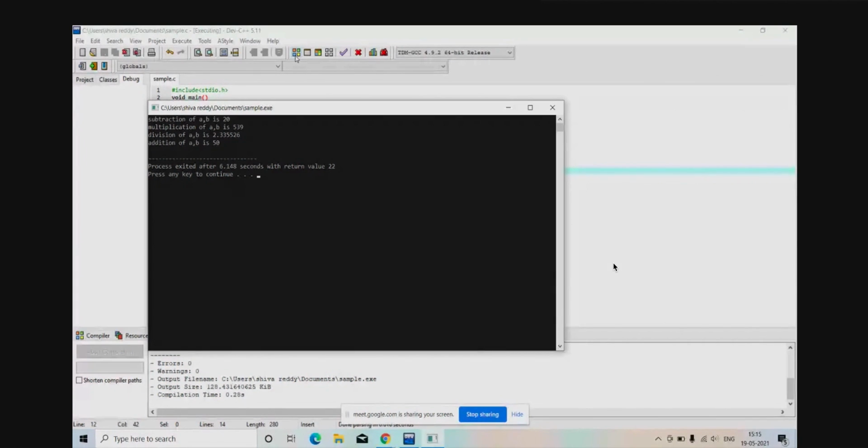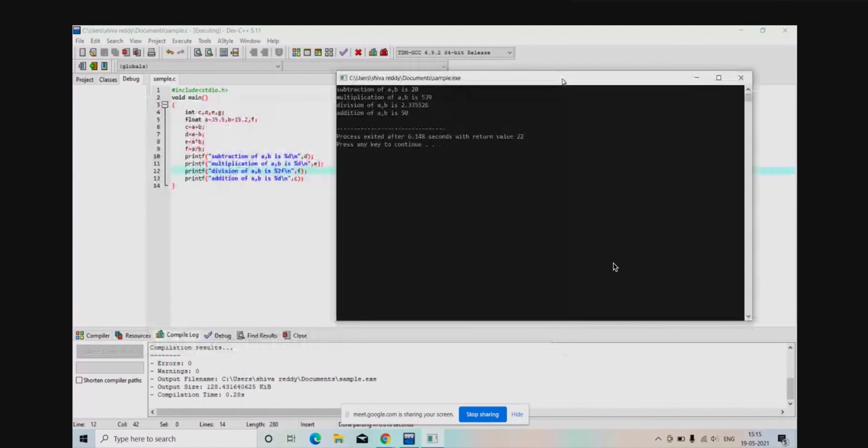Subtraction of A comma B. So A is 35.5, B is 15.2. You are asking for an integer, so it will display only the integer value. That's why it is printing only 20. It is not considering the floating points. So 20, right? Next, multiplication is 539. Like that, addition is 15 plus 35, 50 it is.